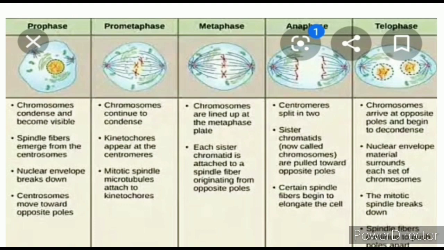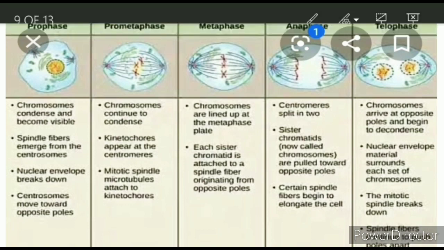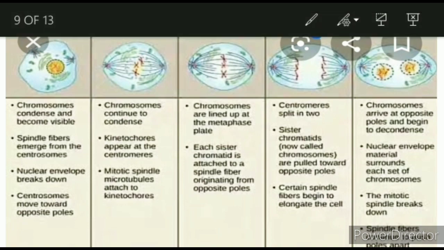What happens? The chromatids are pulling the sister chromatids, now called chromosomes, towards the opposite poles. It means they are attracting, and they have broken the chromosome into two parts, and certain spindle fibers begin to elongate the cell. Okay, and centromere split into, what do you mean by centromere?